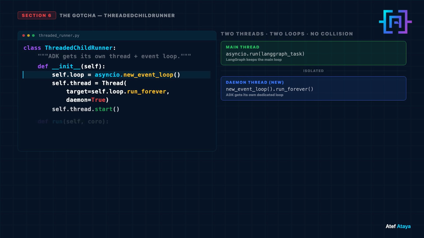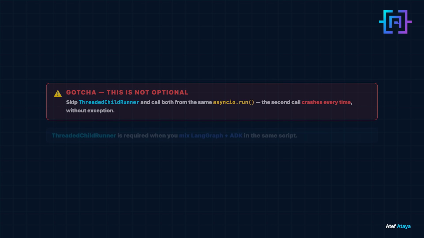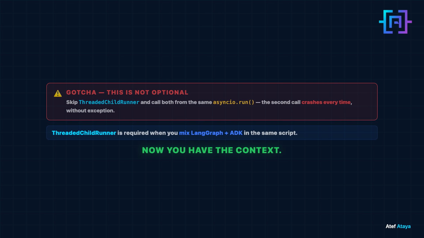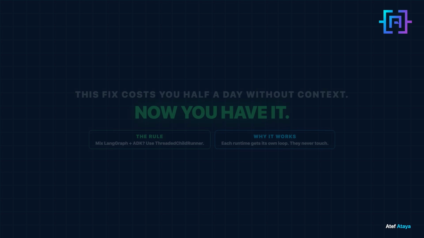The fix is ThreadedChildRunner. ADK gets its own dedicated thread with its own event loop. LangGraph keeps the main loop. They never touch each other. This is the kind of fix that costs you half a day if you hit it without context. Now you have the context.